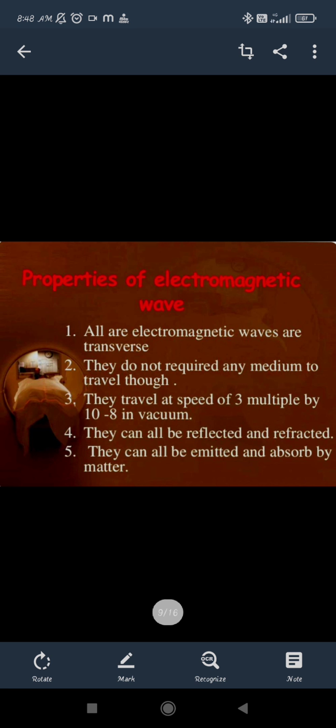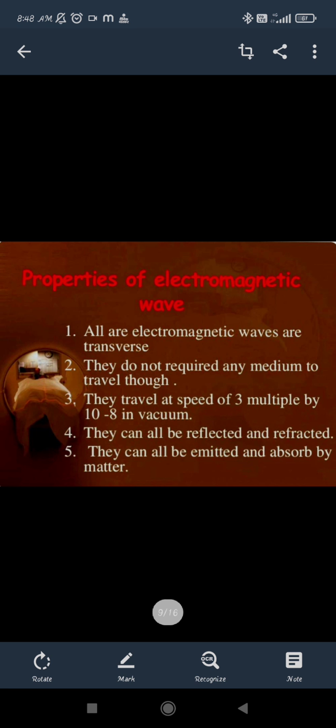Now these are the properties which we have already discussed. Electromagnetic waves will always be transverse waves; their propagation is in the form of transverse waves. They do not require any medium to travel. They can easily move in the gases, that is, out in space where there is vacuum, so they do not need any medium to travel. They are easily moving out. Regarding the traveling speed, we have already discussed that they travel with the speed of 3 into 10 to the power 8 meter per second.